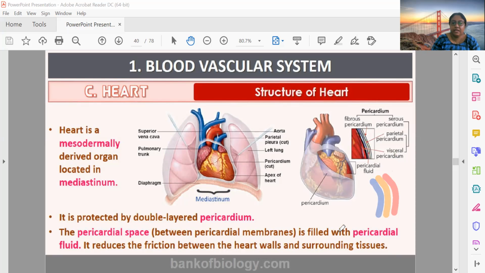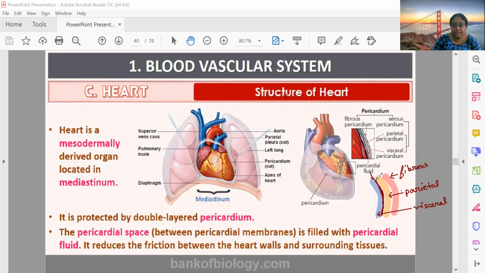So there will be presence of pericardial fluid here in between the layers. So this is fibrous, this is parietal, and this is visceral.